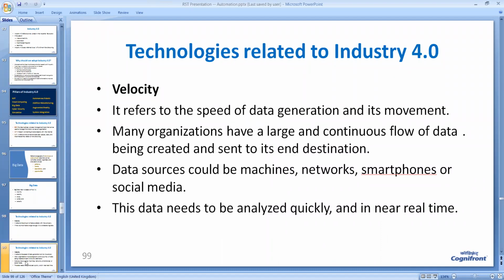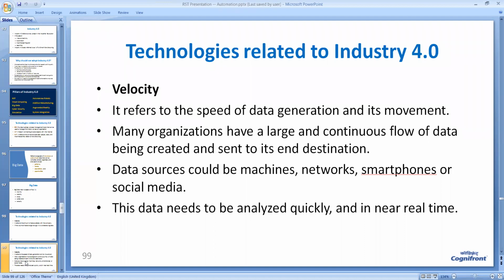Now, what is meant by velocity? Velocity is about the speed at which the data is being generated. You can imagine that if you are capturing data from some high-speed machine, naturally the speed of data will be very high. But if you are trying to capture the temperature of the environment throughout the day, that temperature changes very slowly. So the amount of data that you will get is very small, and the speed of data flow is going to be very small.